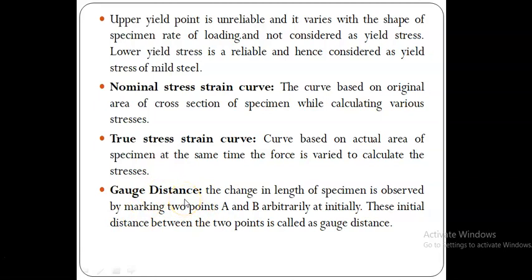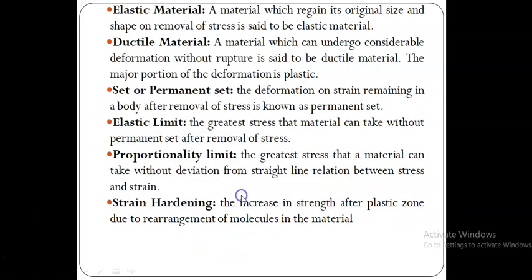We mark any two points within the length of the bar, and this is for the purpose of measuring deformation. So within this gauge distance, the deformation is observed at different loads. That distance between these two arbitrarily fixed points is called the gauge distance.